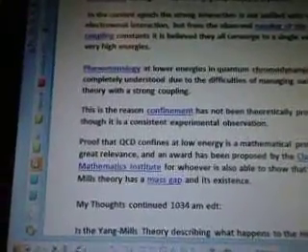Phenomenology at lower energies in quantum chromodynamics is not completely understood due to the difficulties of managing such a theory with a strong coupling. This is the reason confinement has not been theoretically proven. Again, this is a continuation of the previous video where we talked about confinement, and it'll lead up to a formula sooner or later. Though it is a consistent experimental observation.